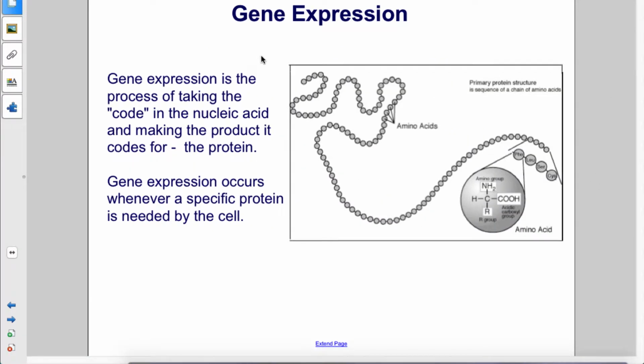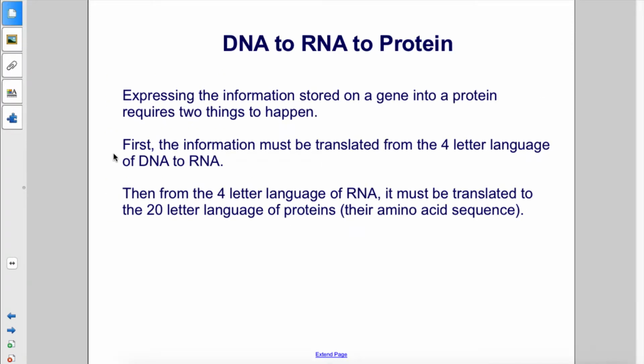Gene expression is the process of taking the code in the nucleic acid and making the product it codes for, the protein. Gene expression occurs whenever a specific protein is needed by the cell. Expressing the information stored on a gene into a protein requires two things to happen. First, the information must be translated from the four-letter language of DNA to RNA. Then, from the four-letter language of RNA, it must be translated to the 20-letter language of proteins, their amino acid sequence.